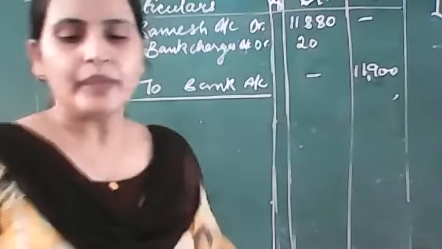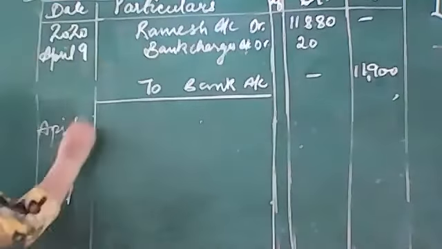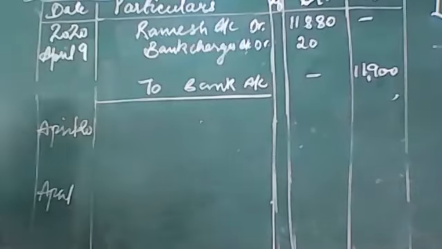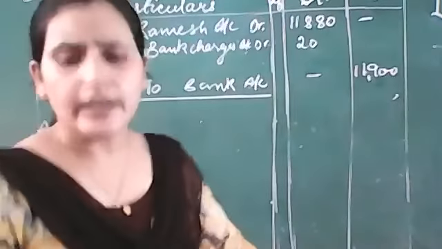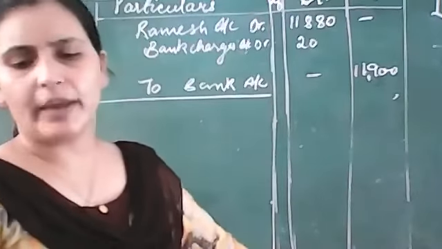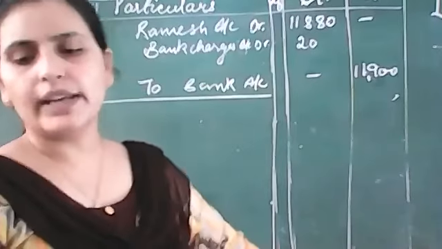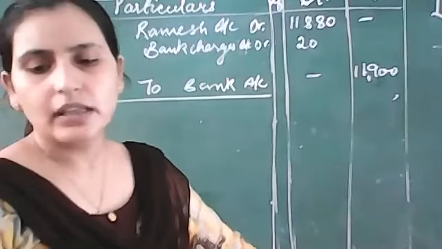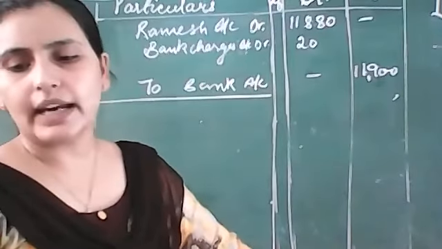Next entry, April 20. Now it is being mentioned how much Ramesh has paid. Ramesh settled his account by issuing a check including 60 rupees for interest, 12,080.